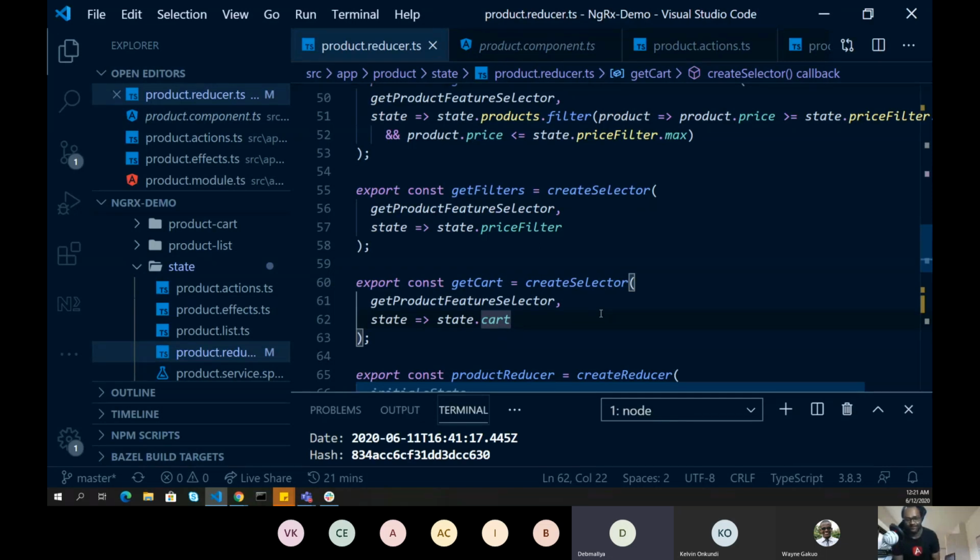No. At least I have never done that. So you have to make sure that it is available. Yeah, in my current application, I was doing that. I was refactoring my application, and I ended up in the same mess. There was some lazy loaded module, and we were trying to access data which is still not available.